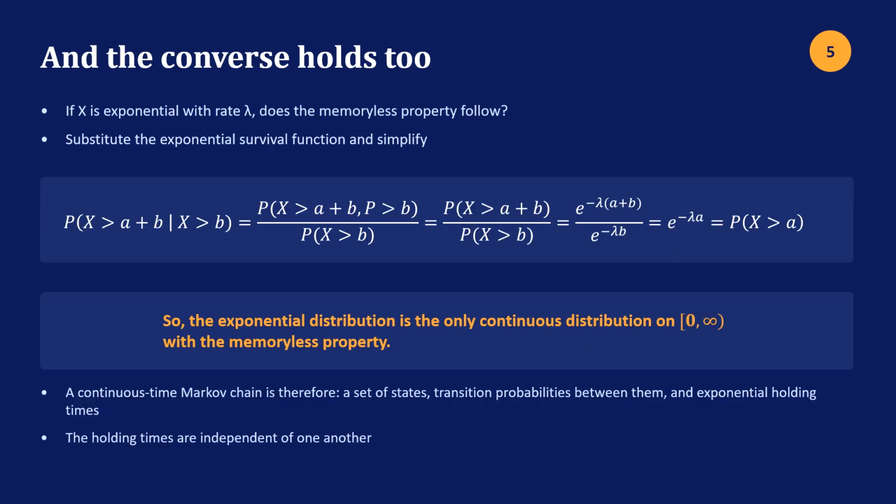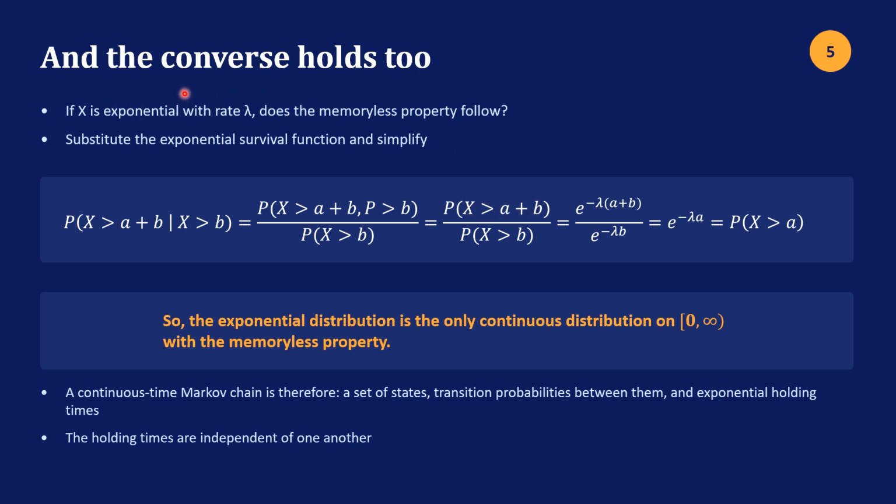The theorem we just proved holds in the opposite direction. We can show that here. If x is an exponential distribution with rate lambda, we can show that the memoryless property follows. So we start here, probability that x is greater than a plus b, given that x is greater than b, and then using the definition of conditional probability, we have this here. Then, as we mentioned before, these two events overlap, so this is the same as the probability that x is greater than a plus b.